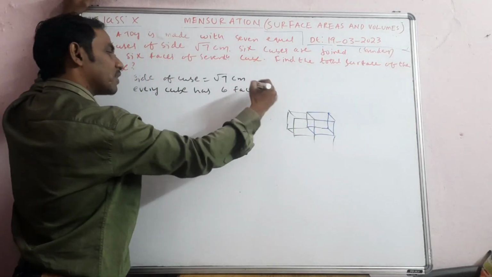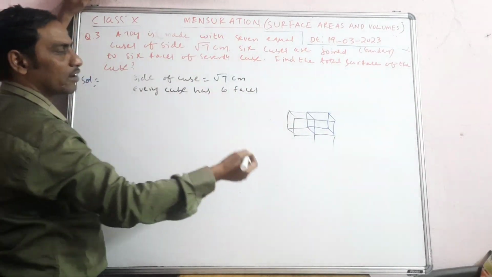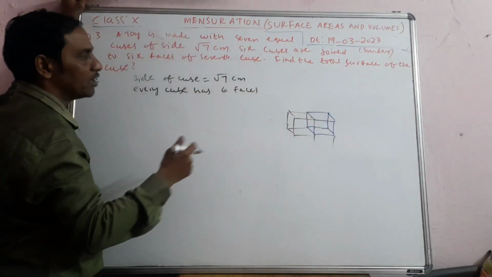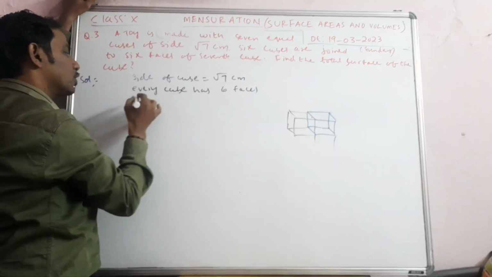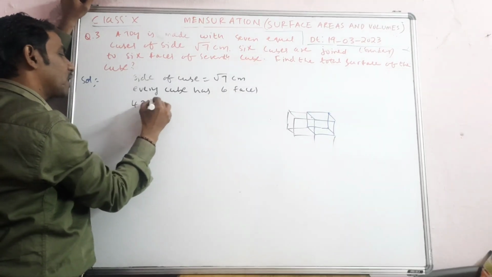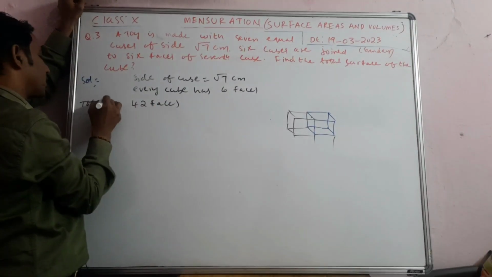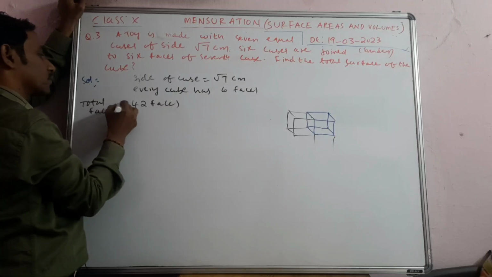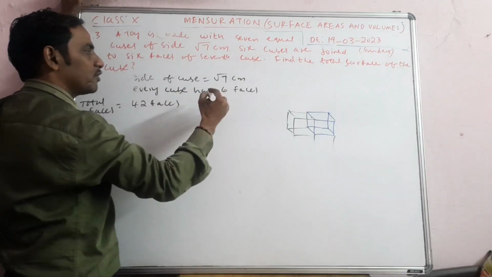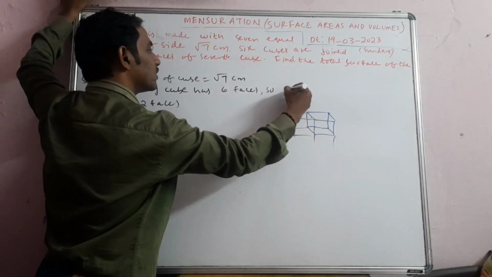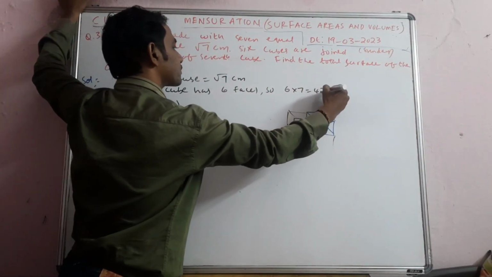So 6 faces are there, but in each cube one face is covered, and this face is covering again the 7th one which is in the middle. So it means that totally 42 faces are there. Why? Because 7 cubes are there, each cube has 6 faces, so 6 into 7 will be 42 faces.